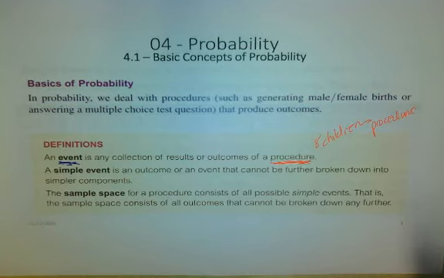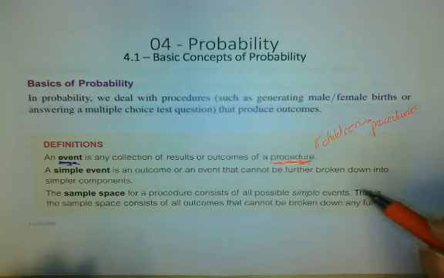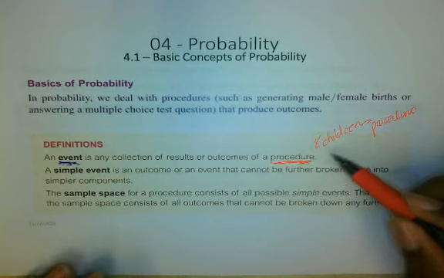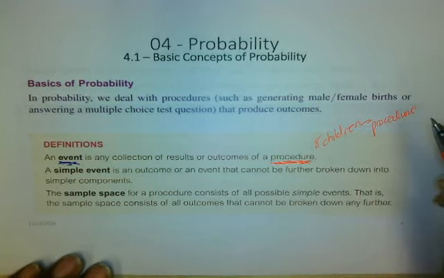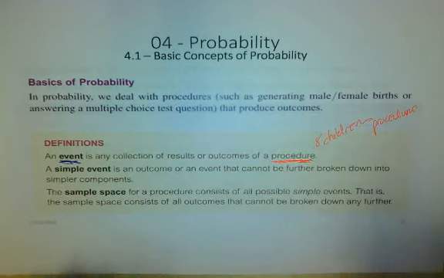So an event is a collection of results or outcomes of a procedure. So all the ways that you could have, let's say, 2 children, all the ways you could have 3 or 4, that's what a procedure is. A procedure is always defined by the number of units that we'll have. So in our example, 8 children equals our procedure. Any event is a collection of results that define that procedure.